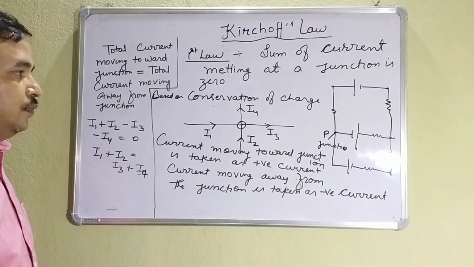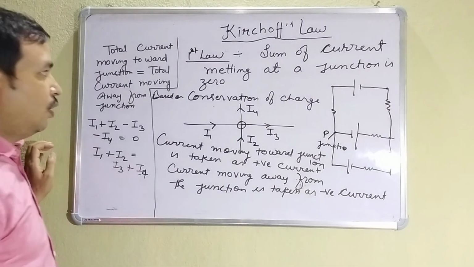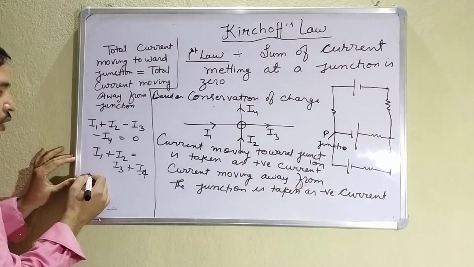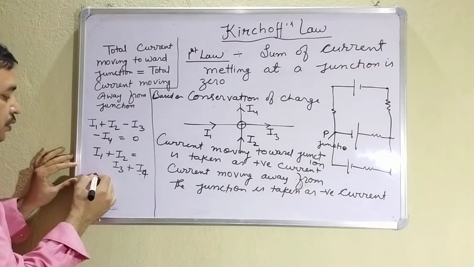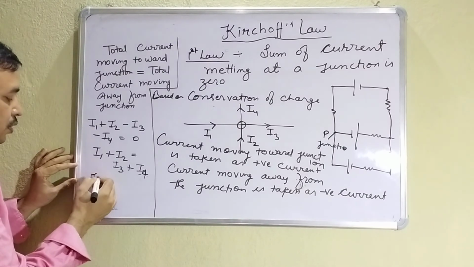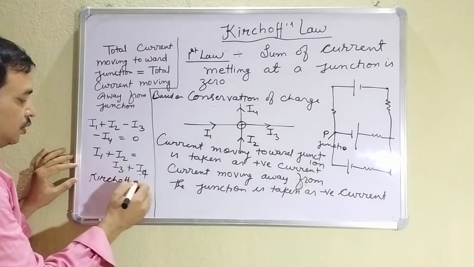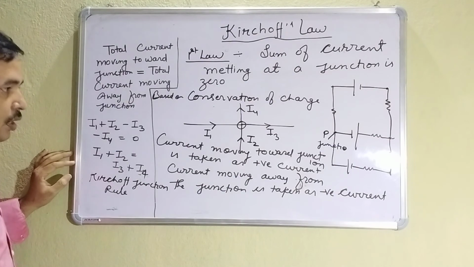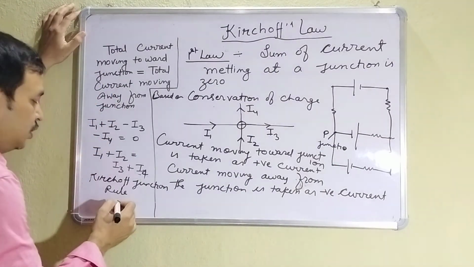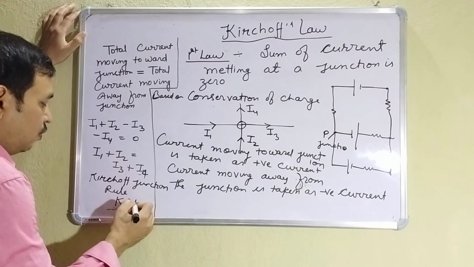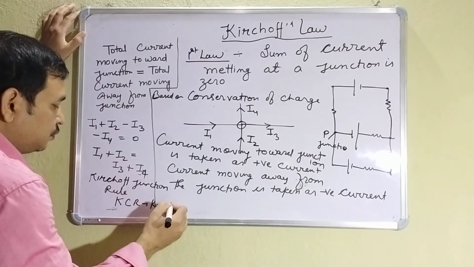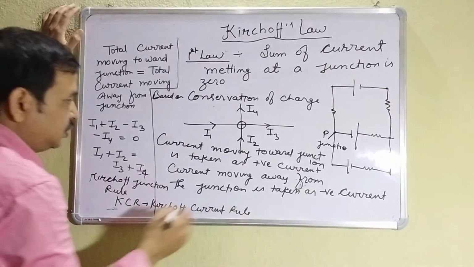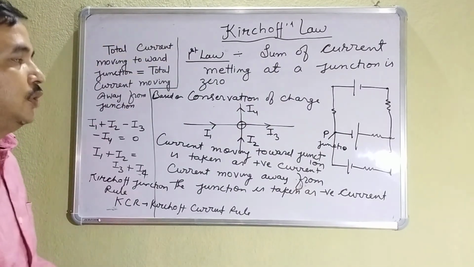This is Kirchhoff's first law. This is also known as the junction rule, because we are applying this rule at a junction, so this is known as Kirchhoff's junction rule. And this deals with the current, so in short, it is known as Kirchhoff's current rule. So these are the names which are given to the first law or first rule of Kirchhoff.